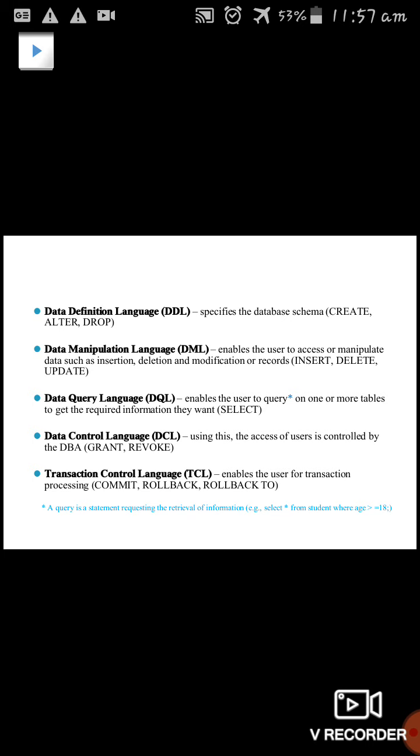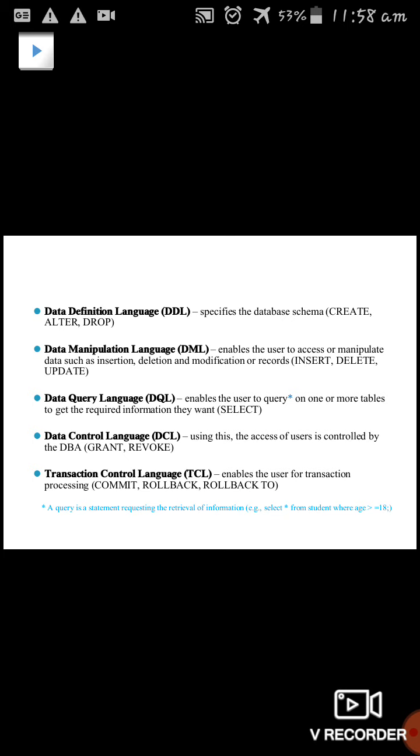Next is the data control language. It is used to control user access to the database. It is language most probably used by the database administrator, which we call DBA. The DBA uses this language to give access rights to the database.